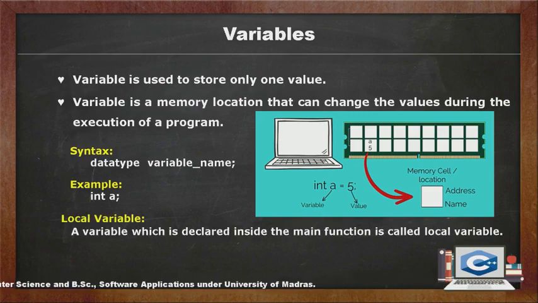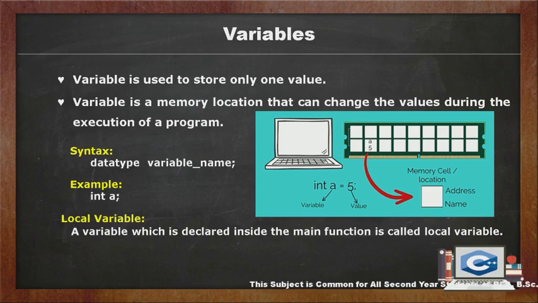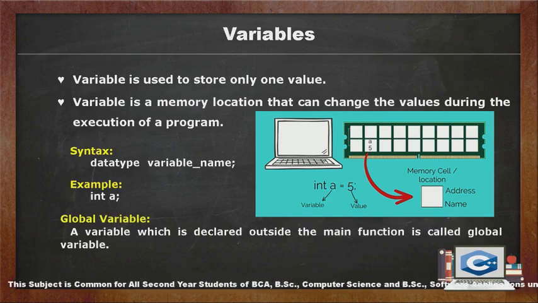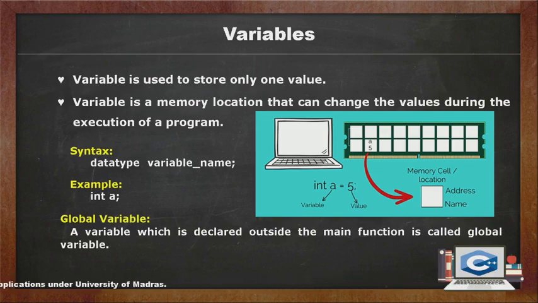Local variable. A variable which is declared inside the main function is called a local variable. Global variable. A variable which is declared outside the main function is called a global variable.